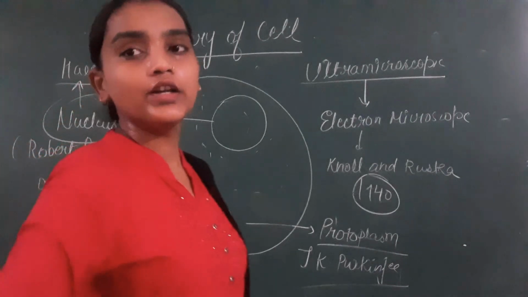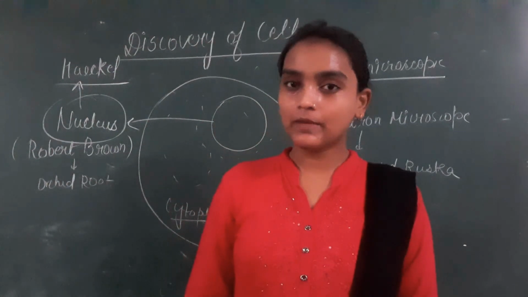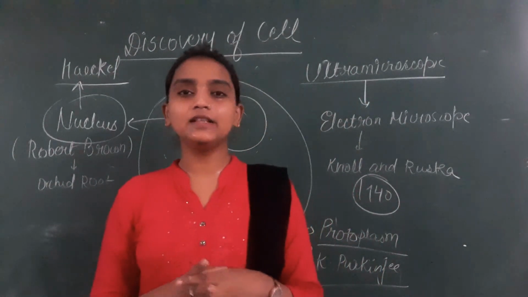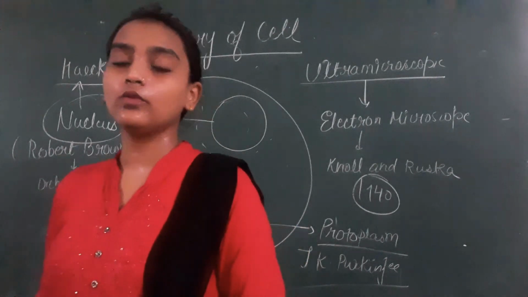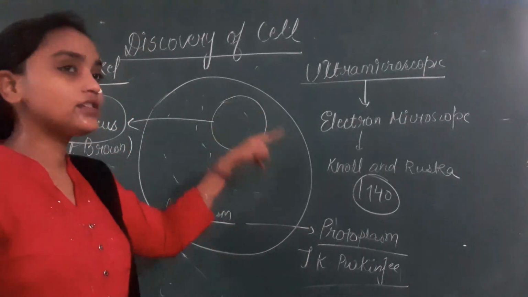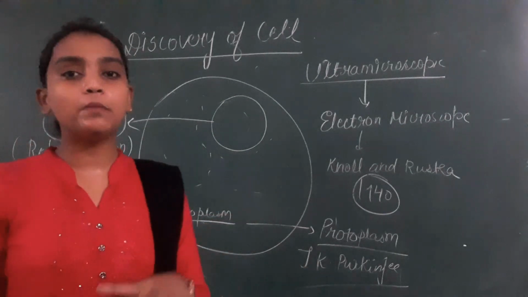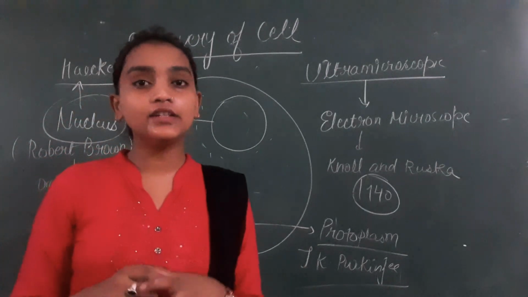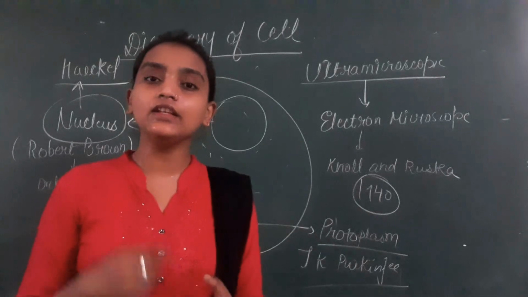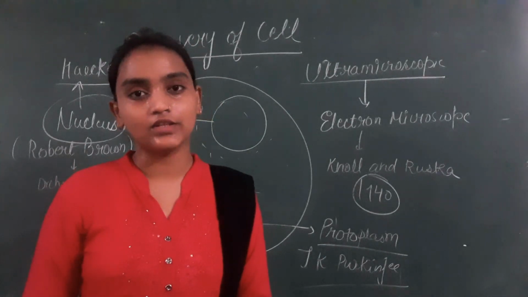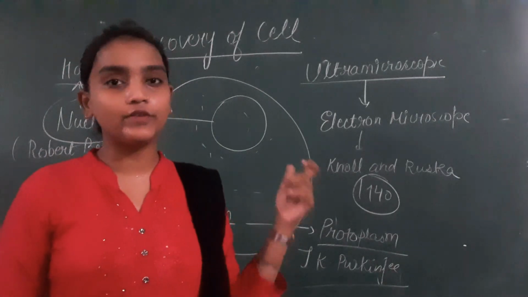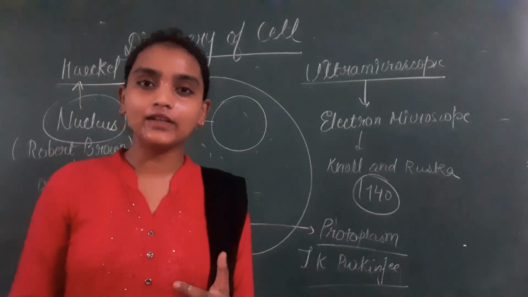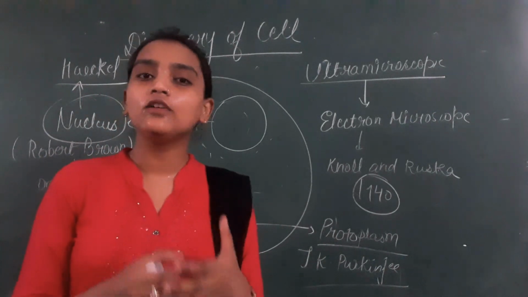So children, with the advent of the electron microscope, the study of the cell became relatively easy, and we now know not only the external structure of a cell, but also the internal, or ultra microscopic, structure of a cell. Alright children, in this video we have talked about the discovery of the cell. In the following subsequent lessons we will proceed with the following topics.